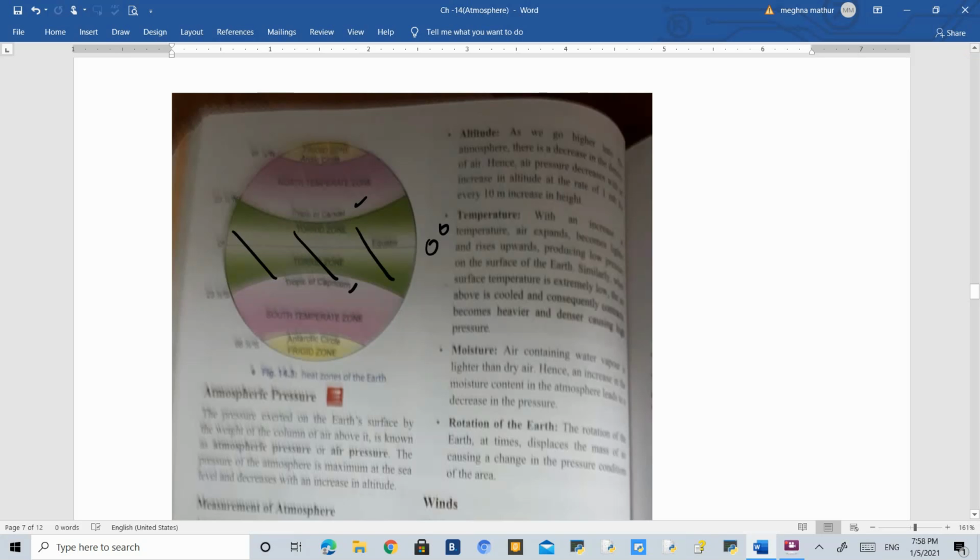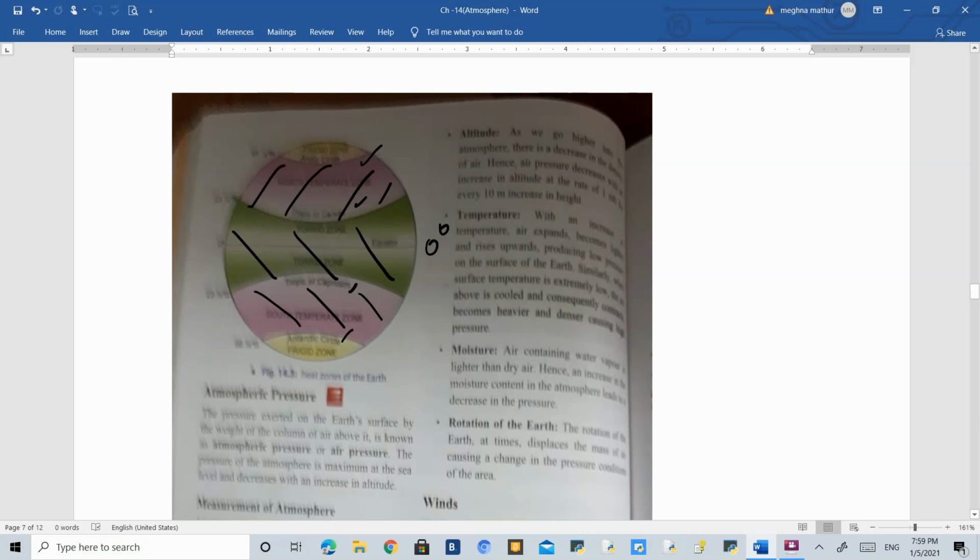Then the second area above the torrid zone is the temperate zone. The area in the northern hemisphere between the Tropic of Cancer and the Arctic Circle is known as the temperate zone. And in the southern hemisphere, the area between the Tropic of Capricorn and the Antarctic Circle, this pink area, is also called the temperate zone. The temperate zone receives comparatively a little less of sun rays in comparison to the torrid zone.